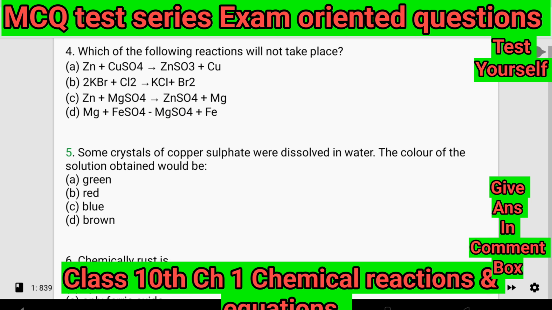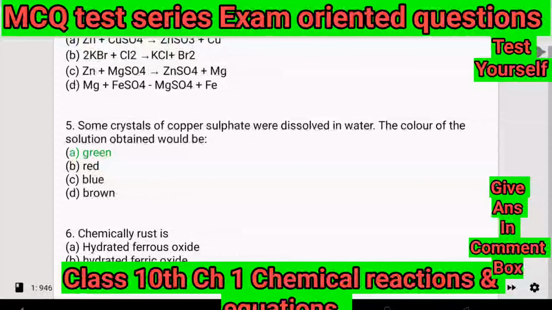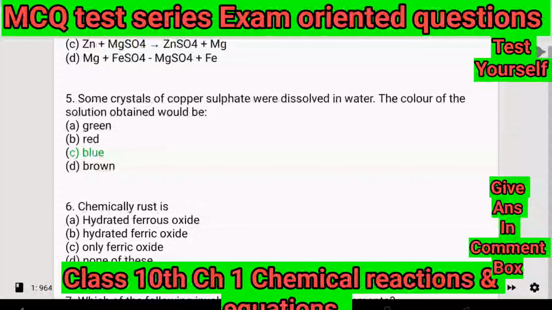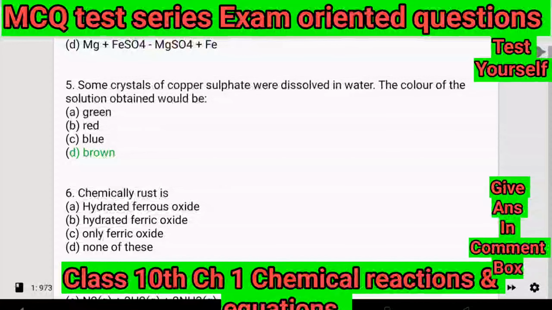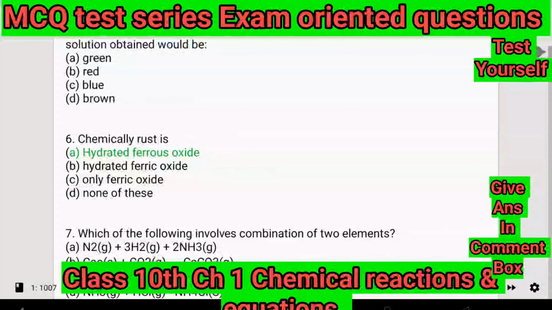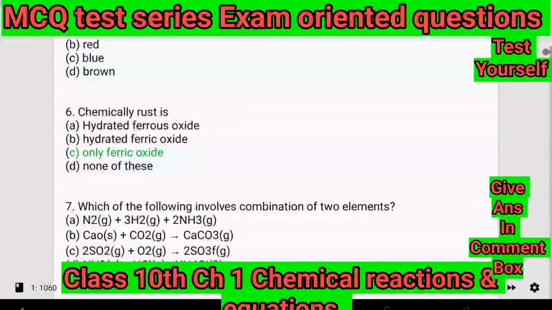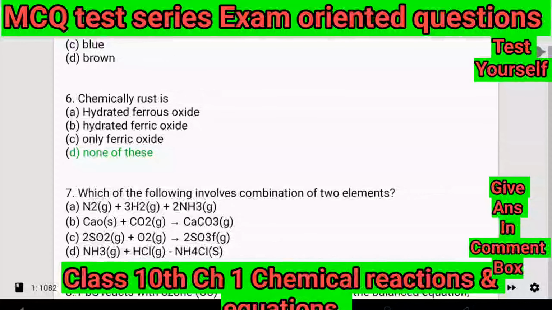5. Some crystals of copper sulfate were dissolved in water. The color of the solution obtained would be: A. Green. B. Red. C. Blue. D. Brown. 6. Chemically, rust is: A. Hydrated ferrous oxide. B. Hydrated ferric oxide. C. Only ferric oxide. D. None of these.